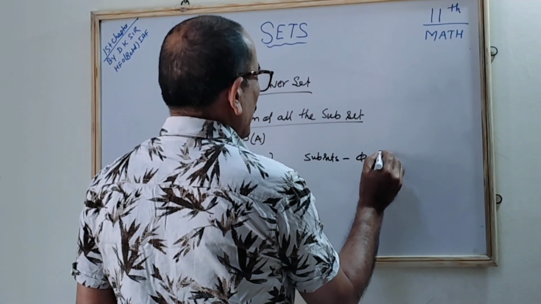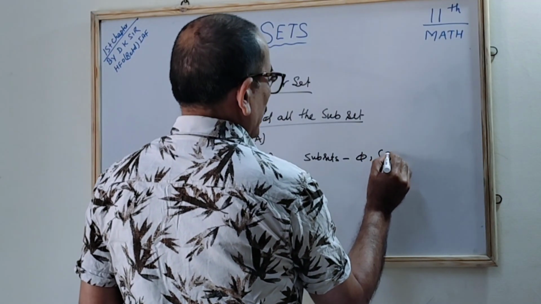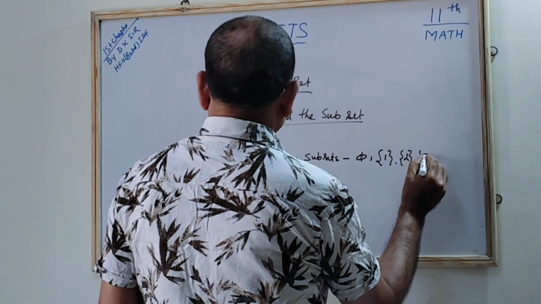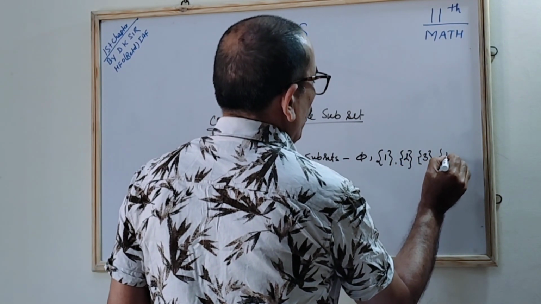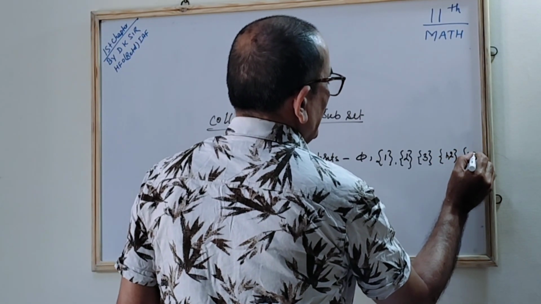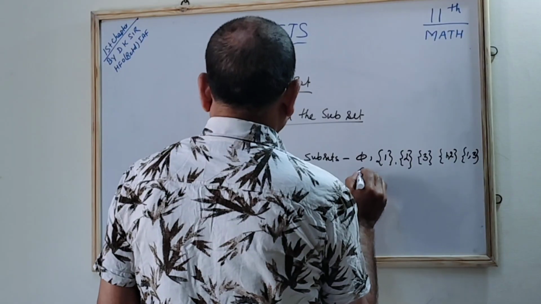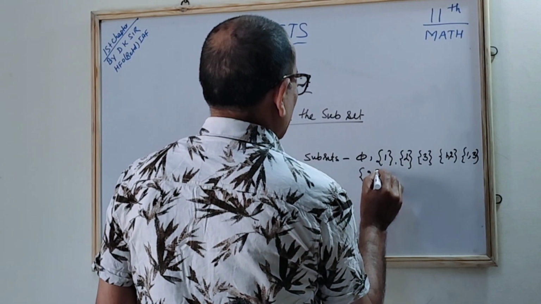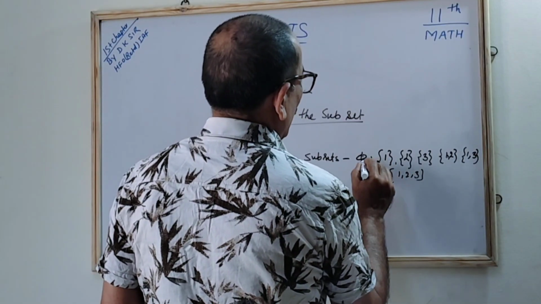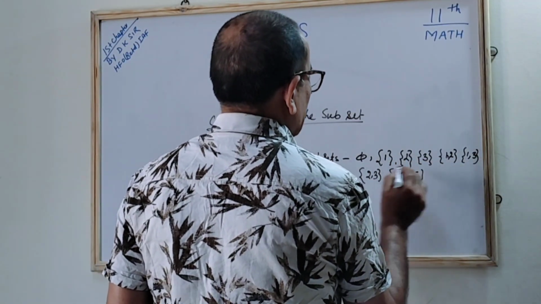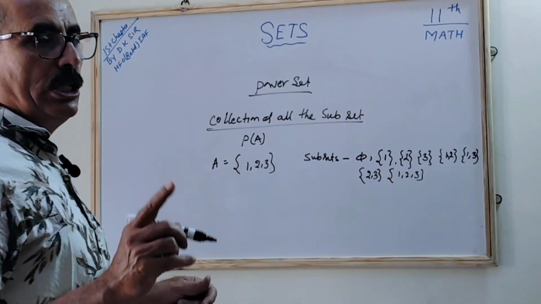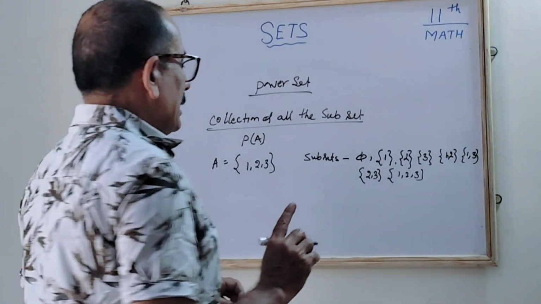Correct? The next will be {1}, then {2}, then {3}, then {1, 2}, {1, 3}, {2, 3}. Correct? And the last will be {1, 2, 3}. In total we got 1, 2, 3, 4, 5, 6, 7 and 8. Remember {2, 3} and {3, 2}: the sequence is changed, but there is no change, it remains the same set only.